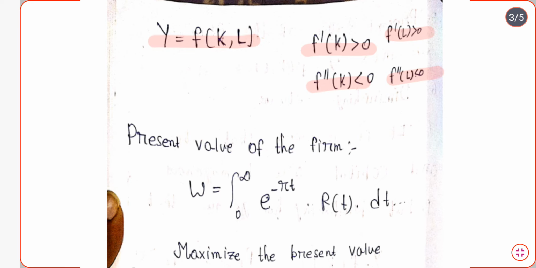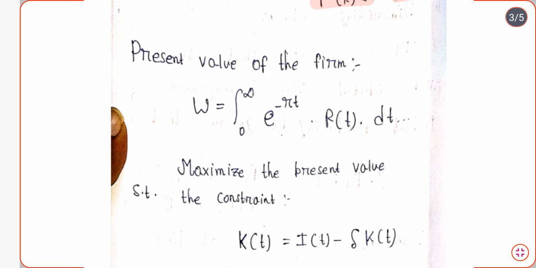We are going to set the maximization form of the function. So this is basically the present value of the firm. We have to maximize this entire function, and the constraint that is given to us is that K dot t is equal to It minus delta into Kt.